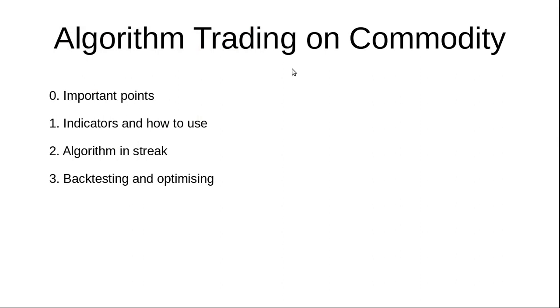So today we are going to see how we can do algorithm trading on commodities. Before that, this is our agenda. Today I will show you a few important points, and then we will see indicators and a mix of indicators, and how we can use them, and directly we will write an algorithm in Streak. We will see the backtesting results, and then we'll optimize to get better results. Okay, let's quickly go into the few important points.